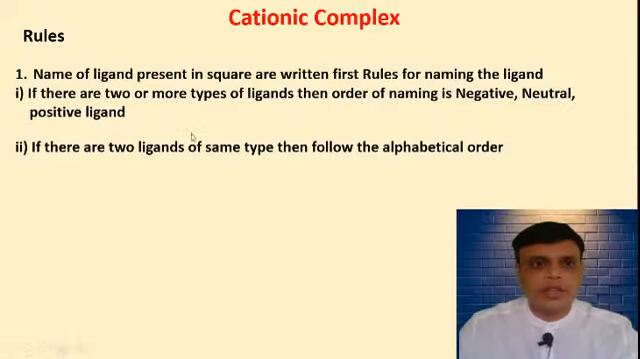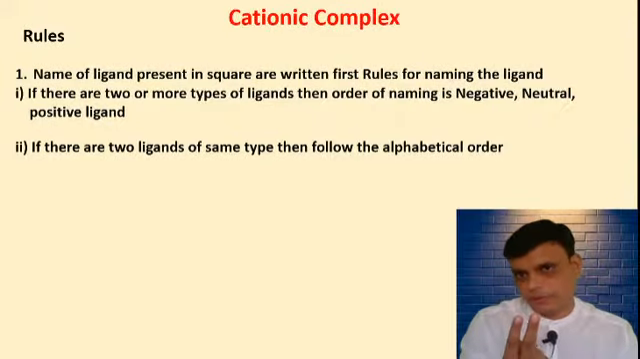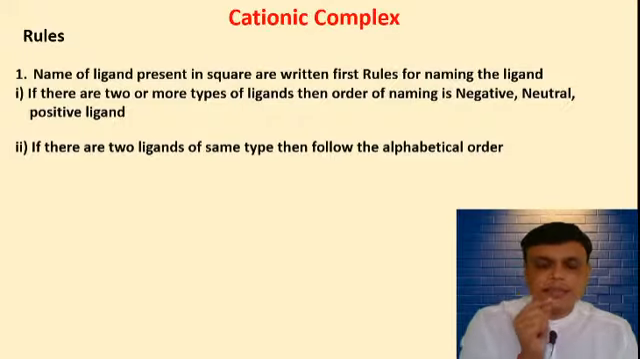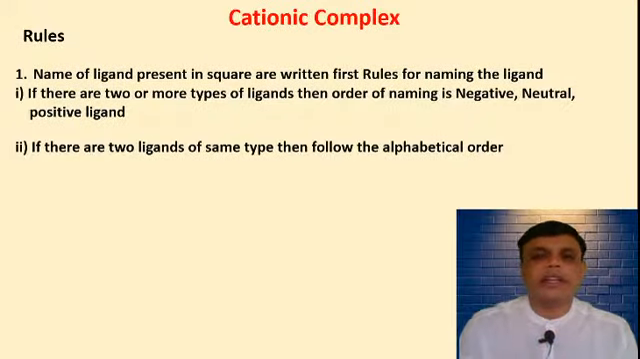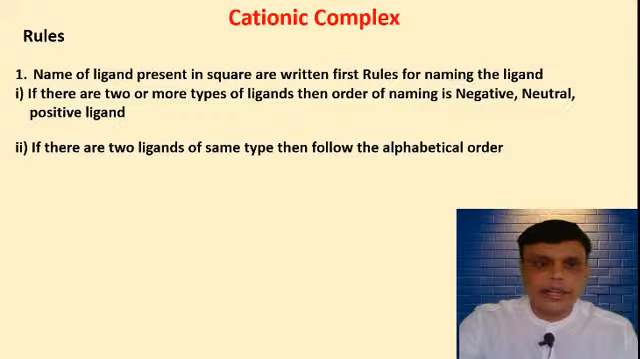Okay. Then the next rule: if there are two ligands of the same type, then follow the alphabetical order. For example, there are two negative ligands, nitro and chloro. Both are negative ligands, so in such cases you have to follow the alphabetical order. For nitro and chloro, you will write chloro first. Okay, so this is the second rule.